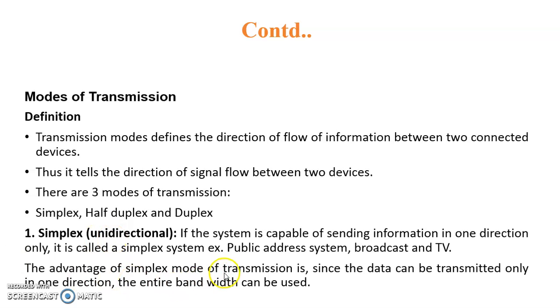The advantage of the simplex mode of transmission is that, since the data can be transmitted in only one direction, the entire bandwidth can be used. In any transmission system, the very important thing is bandwidth. How much bandwidth is required, that is the range of frequency required for the transmission of data, because we want to transmit data. We know that for downloading, depending on the size of the download, a certain amount of data is required, that we know very well. In electronics, that is written in terms of bandwidth.